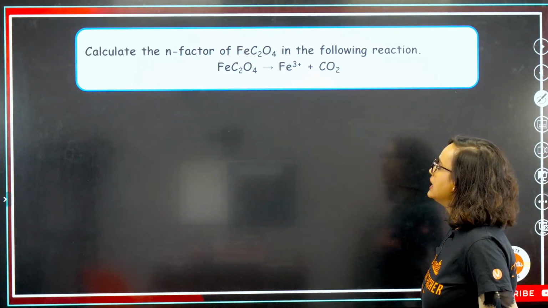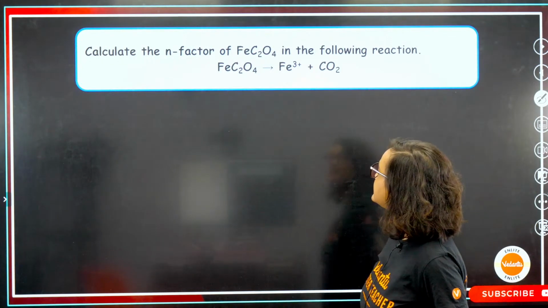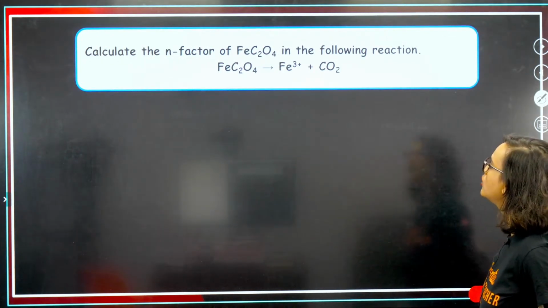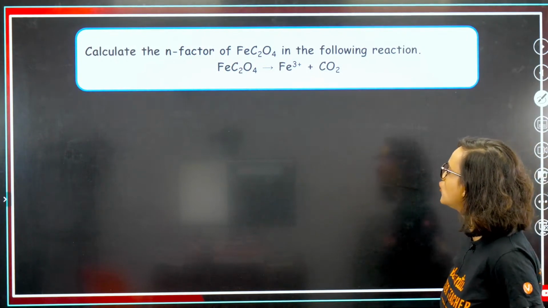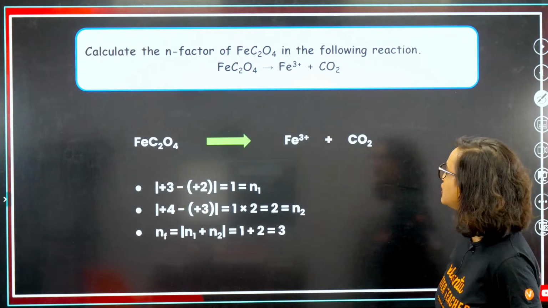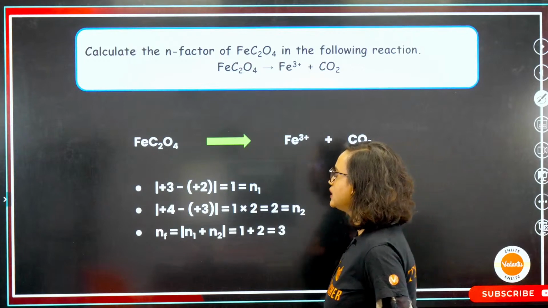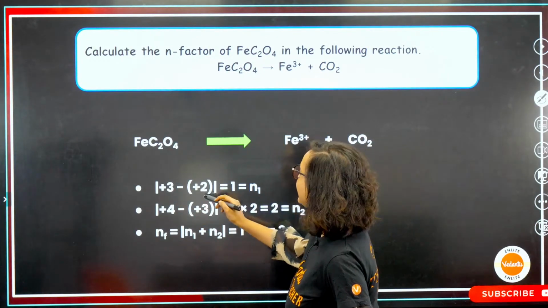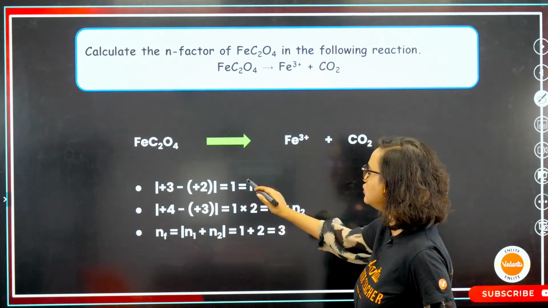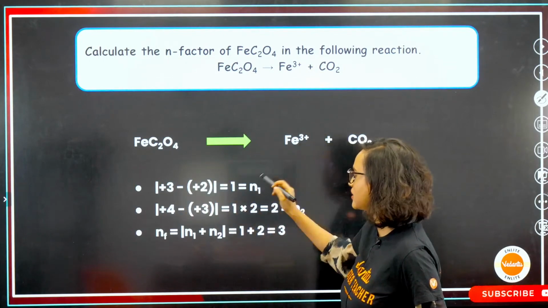Okay. Calculate the N factor of FeC2O4 in the following reaction. FeC2O4 gives you Fe3+ and CO2. So once again what we will do is +3 minus +2, that means 1.